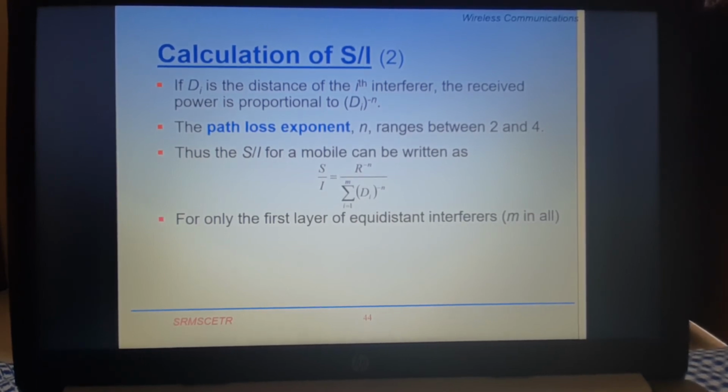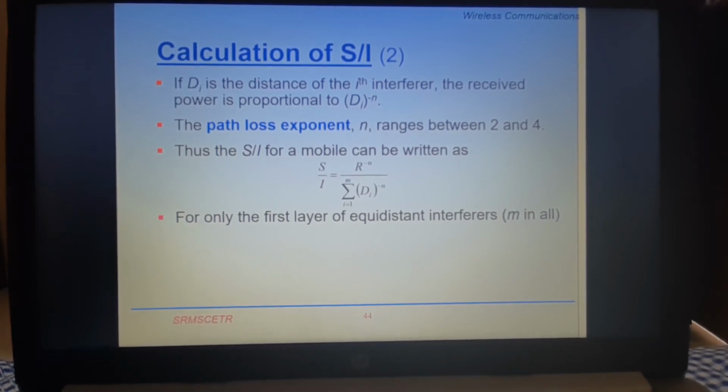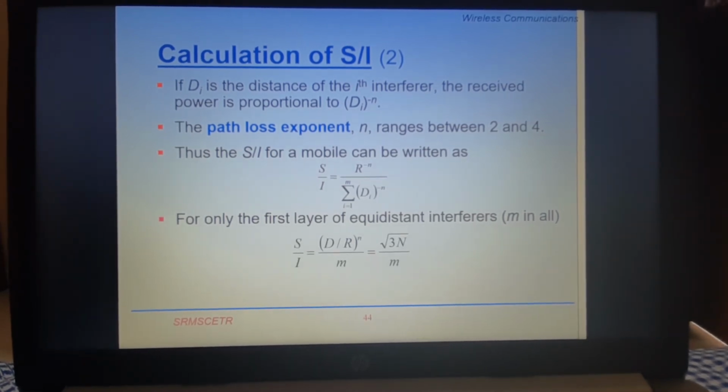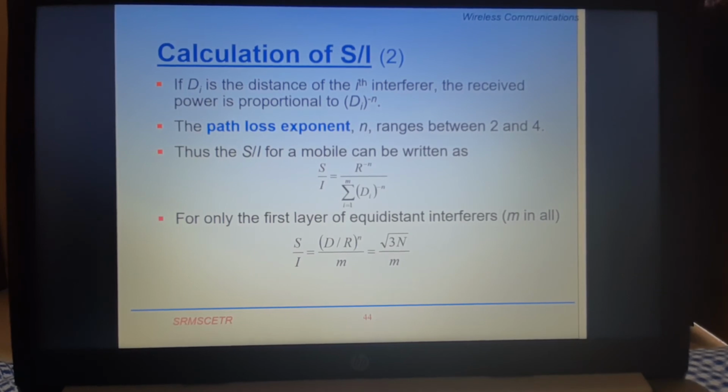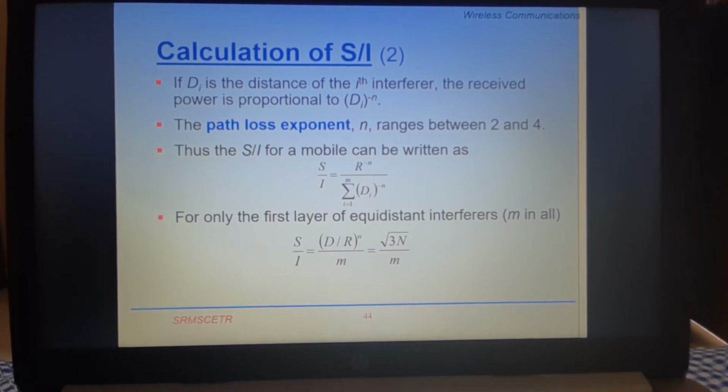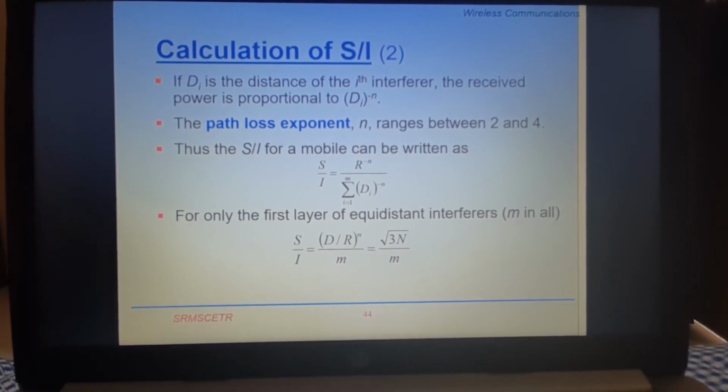So we are assuming all the co-channel cells with respect to the candidate cell are at the same distance. We are talking about equidistant interferers. So S/I is equal to (D/R) to the power n divided by capital M. D/R is known to be the square root of 3N, and in this case small m is equal to 6, because there are 6 interfering cells as far as the candidate cell is concerned in the first tier.